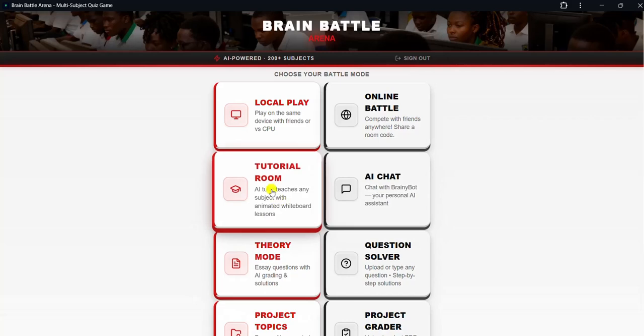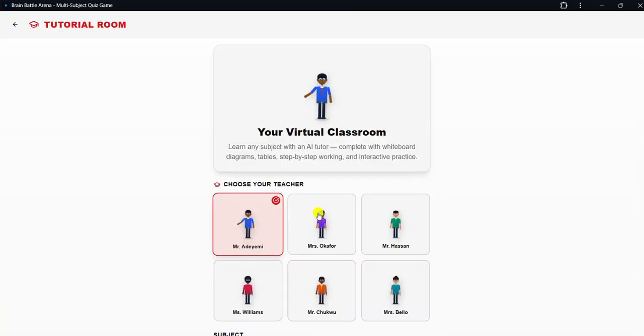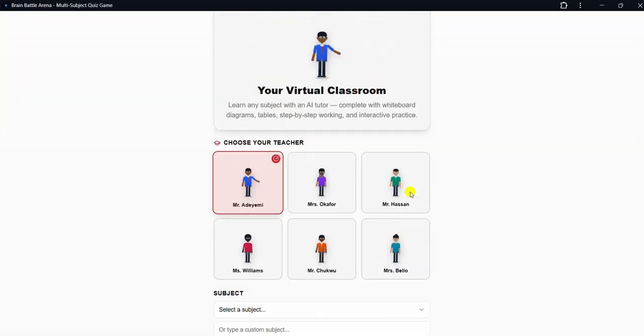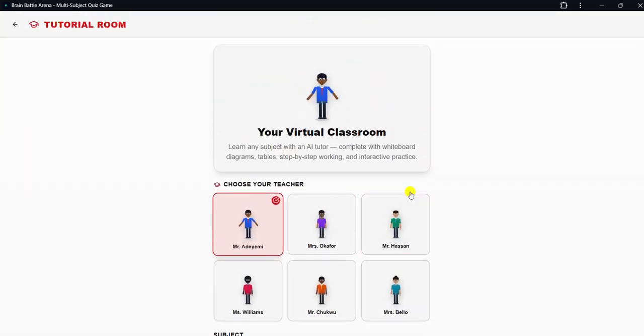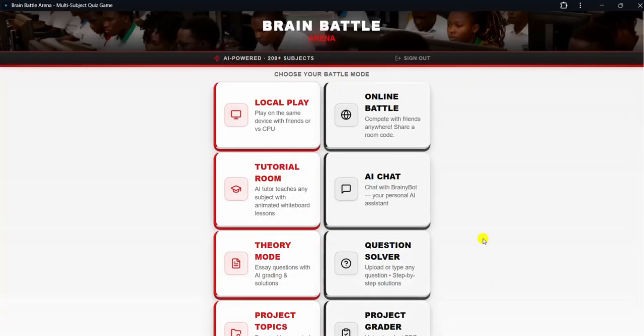Then this is a tutorial room. In this tutorial room, choose any topic of your choice. When you choose any topic of your choice here, the app will teach you the topic step by step. You just enjoy yourself. So a lot of things are inside this app.